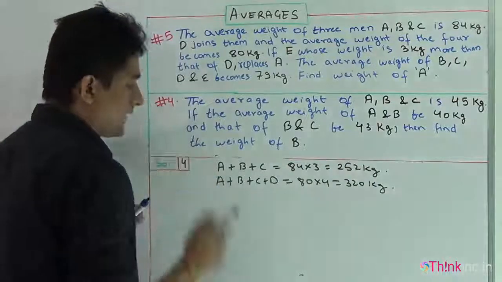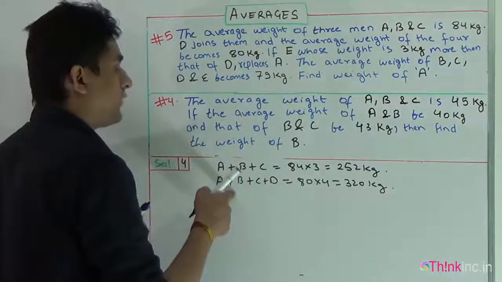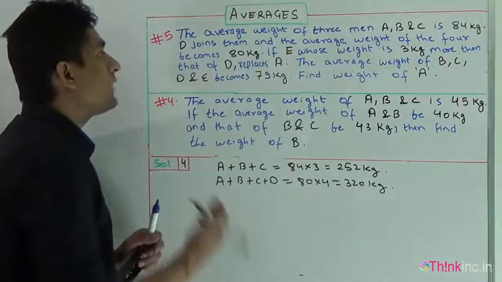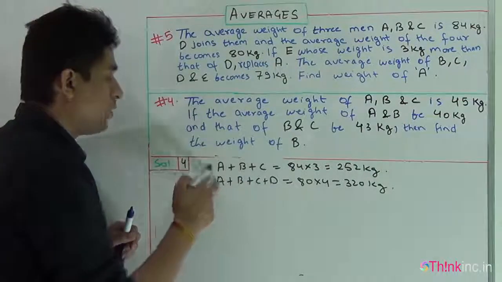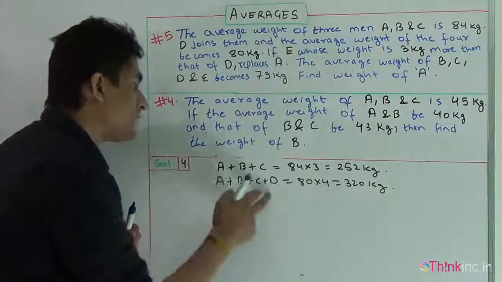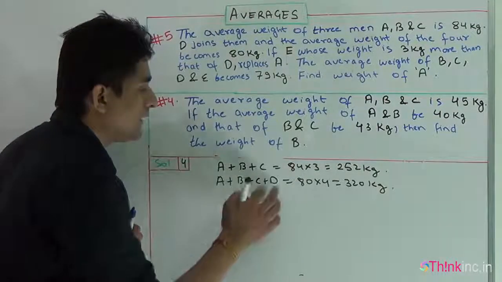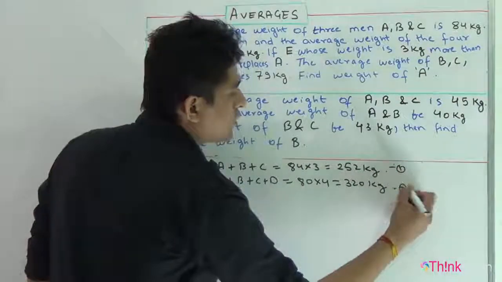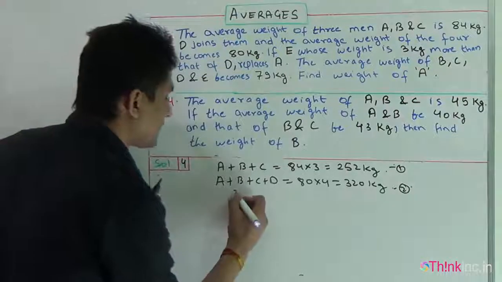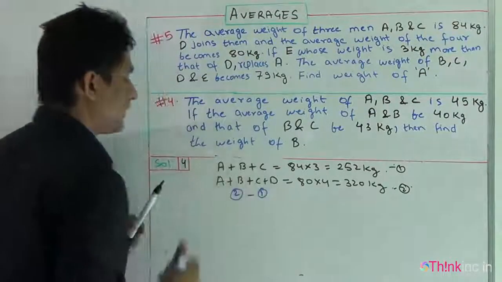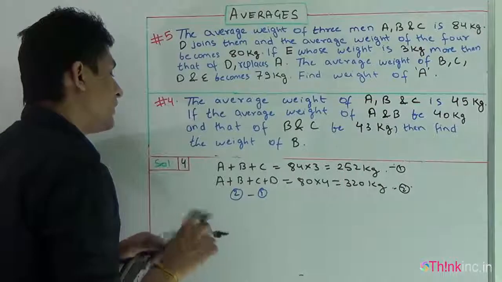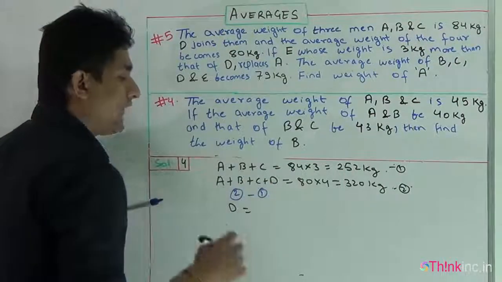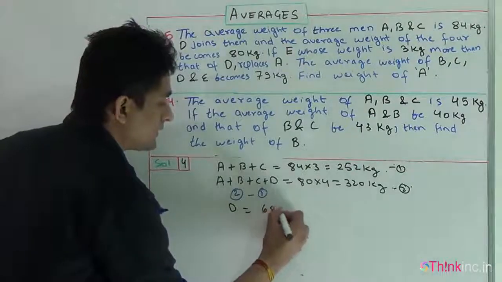Okay. Now the question says, one more person, E, has joined them, and the weight of E is 3 kg more than that of D. So if you look at equation 1 and equation 2, if you subtract 1 from 2, you will get the value of D. From here you will get the weight of D, and it will come out to be 68 kg.